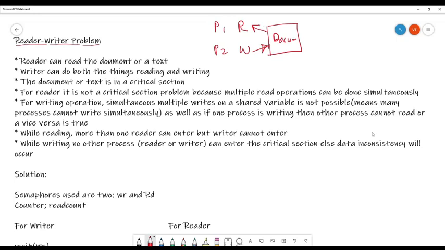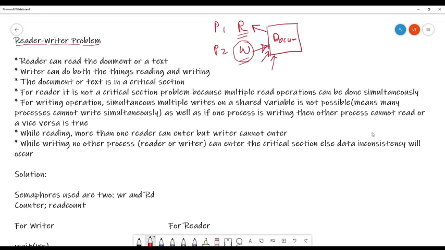the document. There can be multiple reader processes working on the document simultaneously. Is it possible to read the document simultaneously by different processes? Yes, because the processes are just reading the contents. But what about the writing process? If there are multiple writes on the same document at the same time, there will be data inconsistency, and that we cannot allow. So at a particular time, only one writer process is allowed.